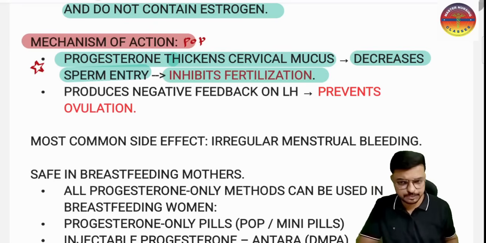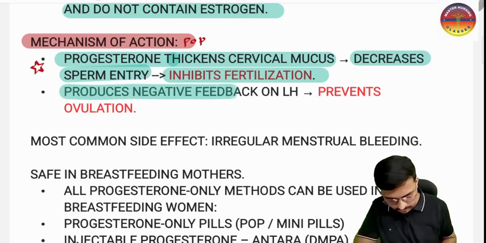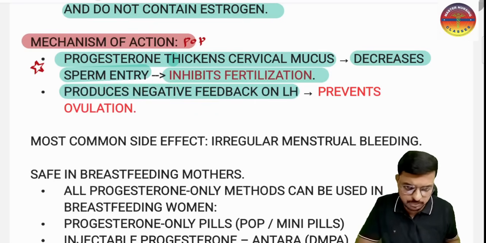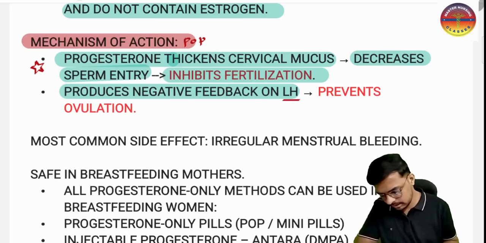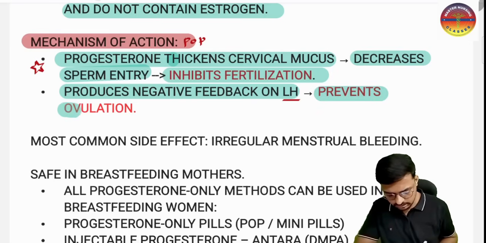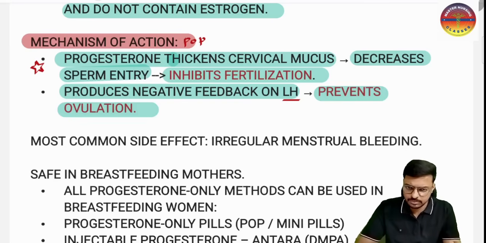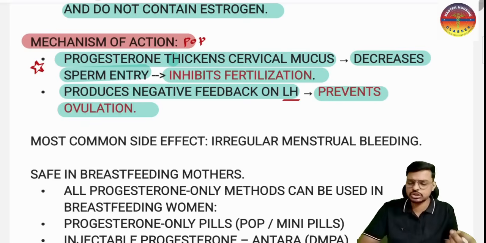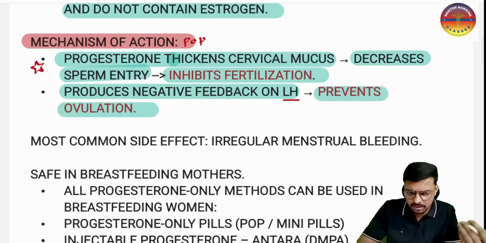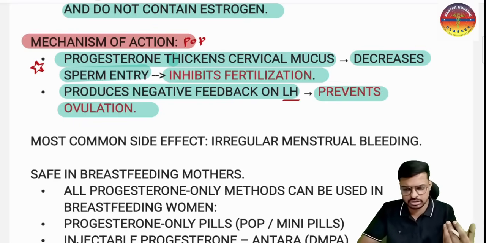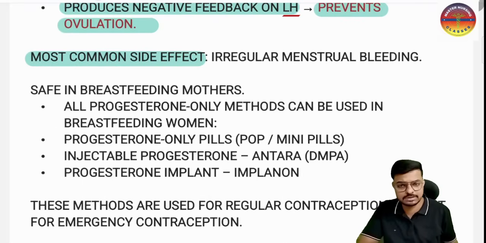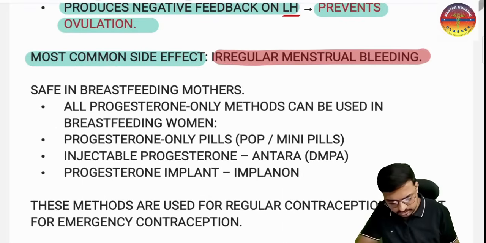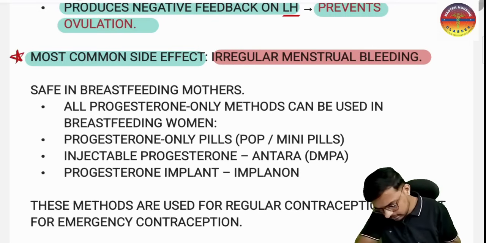And this progesterone only pill produces negative feedback on the LH, because you know progesterone is responsible for sending the negative feedback. There is no LH surge, so it prevents ovulation also. That is very important in a breastfeeding mother. If you require, you can give the progesterone only pills, because it inhibits fertilization and ovulation, and since it has no estrogen, it will not hamper breast milk production. I hope it is very clear. The most common side effect of the progesterone only pills is irregular menstrual bleeding.